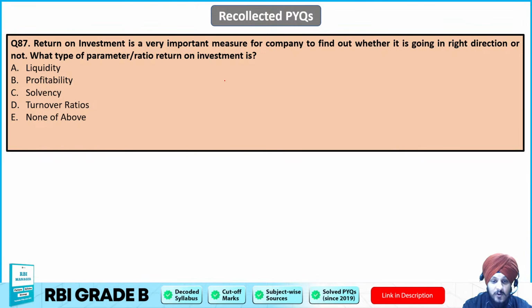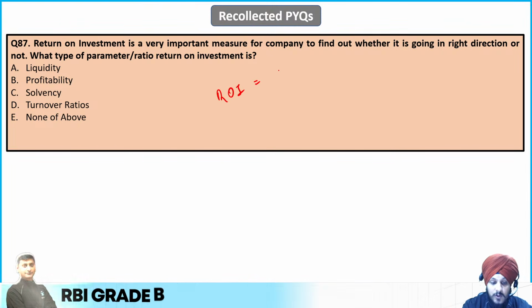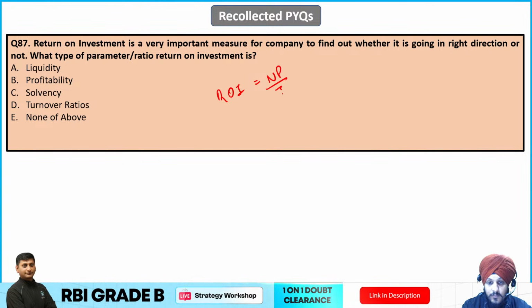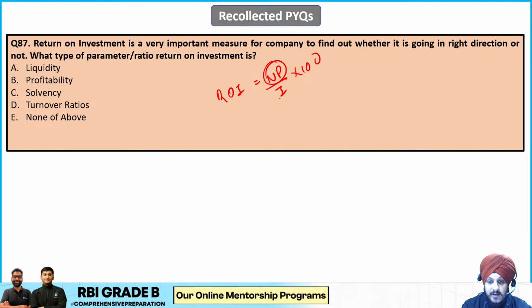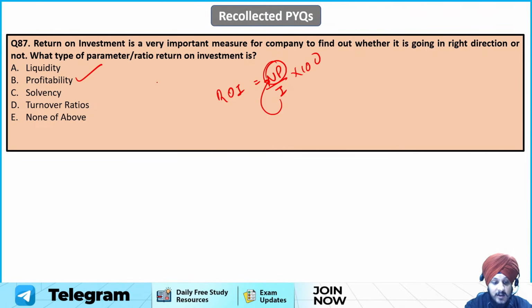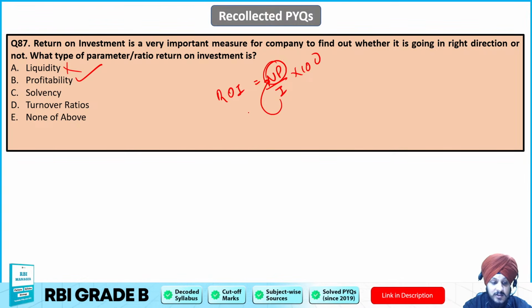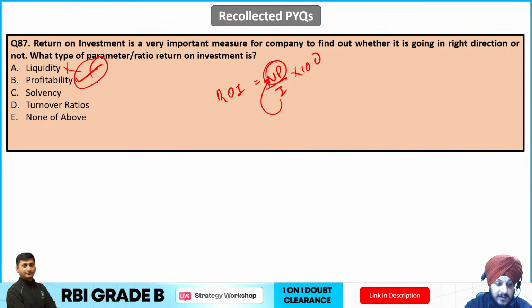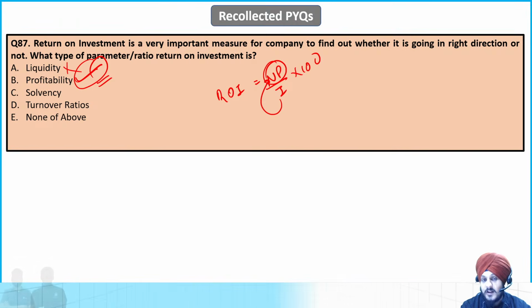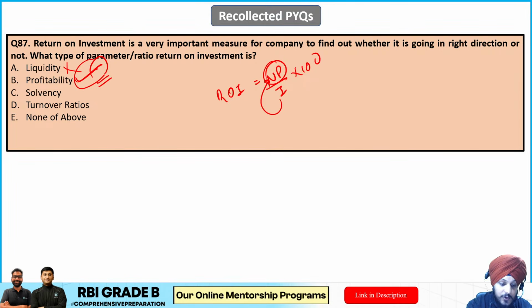This is an easy one, because when we talk about ROI, it is the ratio of net profit to investment, into 100, you can say. So what you're getting over here, you are calculating the entire profit in context to the investments that you have done, right? So it is clearly indicating the profitability in this scenario, right? Not the liquidity ratio, because liquidity is for the short term, I would say, in order to meet the short term obligations, right? But it is primarily related to profitability, because net profit is something that we are going to calculate in context to the investment, right? It is going to measure the profit of a company that is earning in context to what investments it has done, right? So it is going to be the profitability.